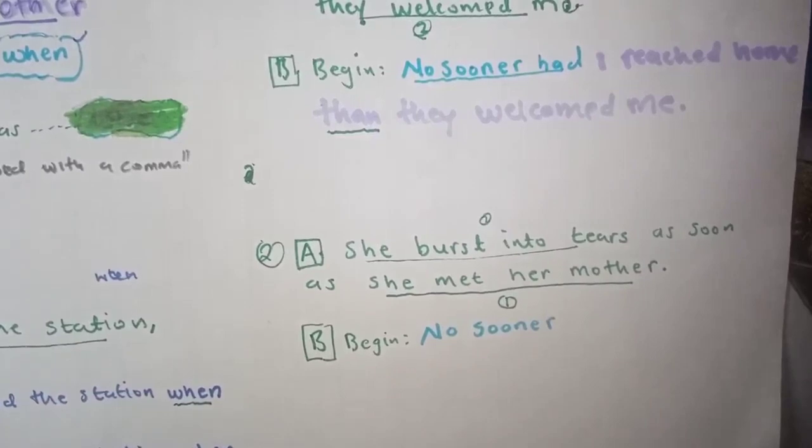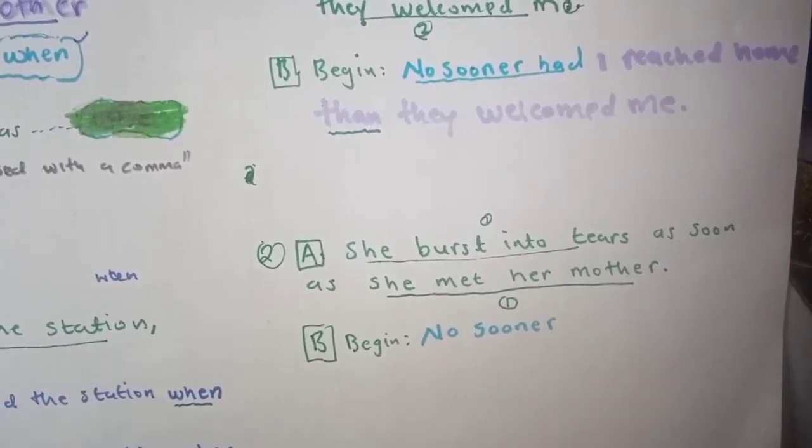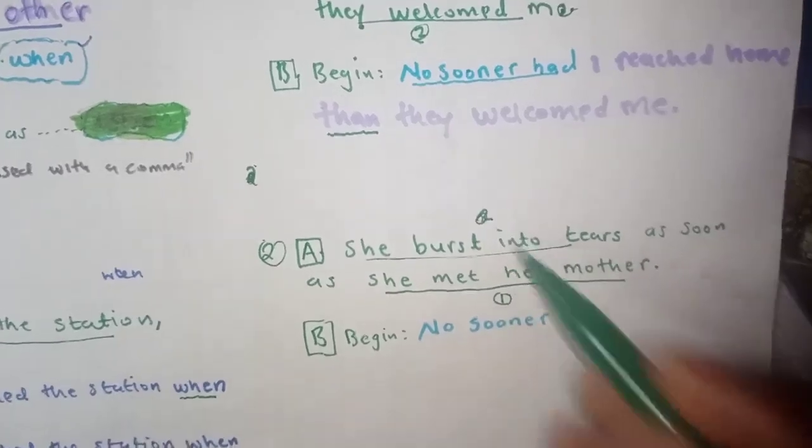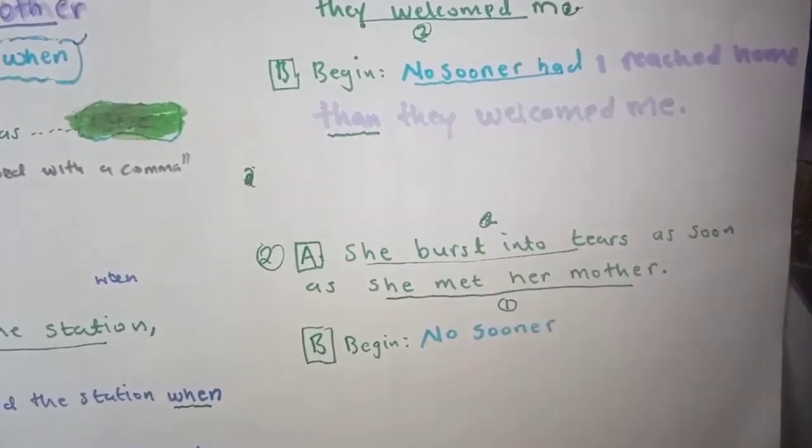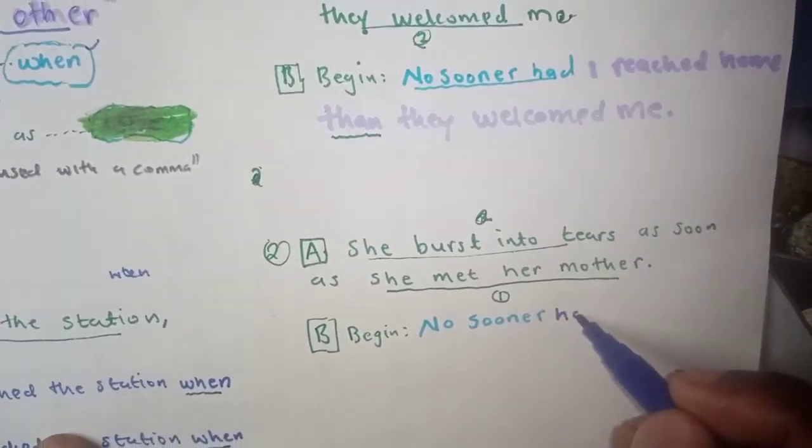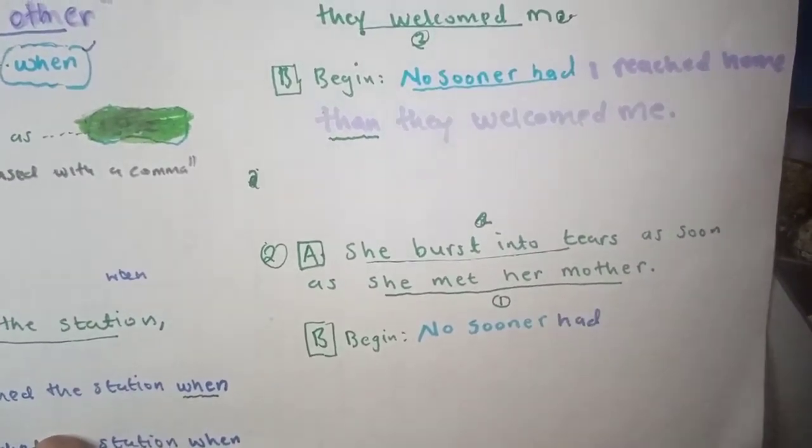So she burst into tears as soon as she met her mother. Okay, meaning the first event is her meeting her mother. Then she burst into tears. Okay, and once you've recognized the first event and the second event, you now know that no sooner had connects the first event.